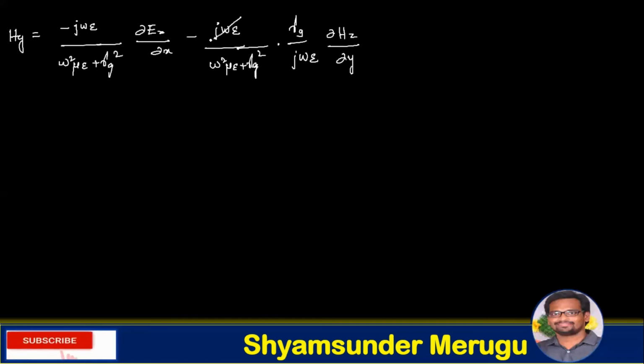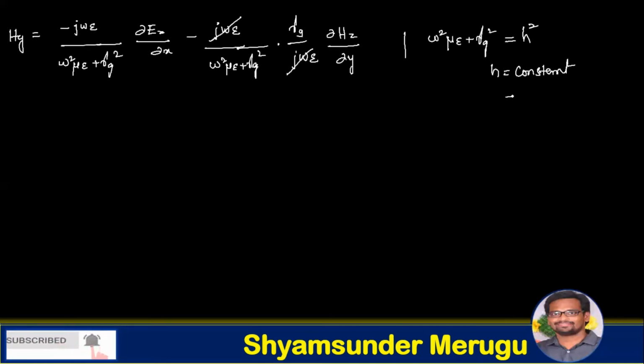So here jωε gets cancelled out, and further we are considering ω²με + γg² as h², where h is a constant, and this h is also denoted with a constant kc, which is also called the wave number.